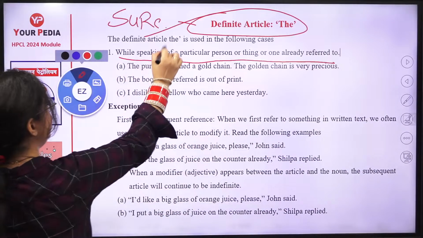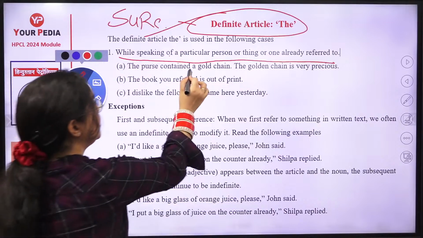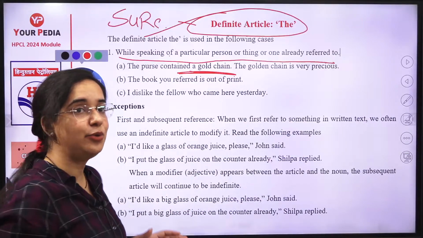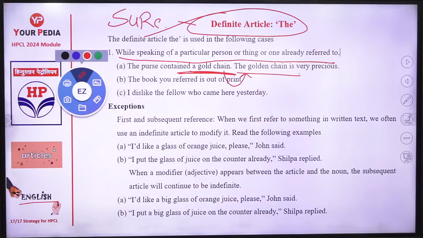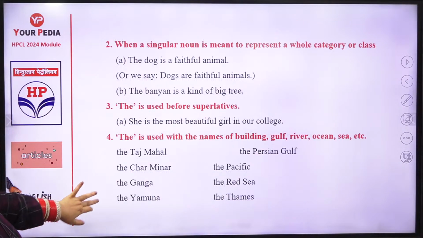Clear? Now: the purse contained a gold chain. The gold chain is very precious. A gold chain, because you were not sure. You just told a random gold chain. But the second time you mentioned, oh, the gold chain is very precious, because you fixed that thing. Good. Next are exceptions to this. I dislike the fellow who came here yesterday. So these were just when you are fixed with something.